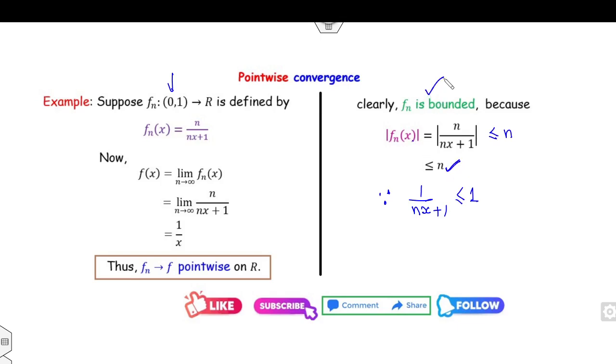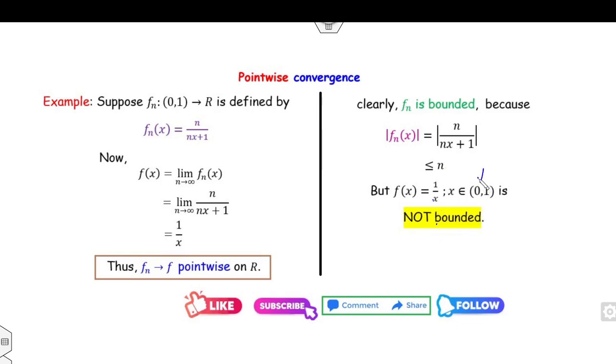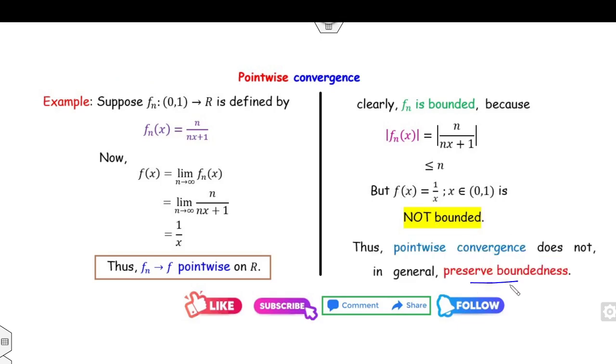Hence fn is bounded. But the function f is not bounded, because whenever x is near 0, this function goes to infinity. Moreover, if you draw the graph of 1 over x, you can see it is unbounded. Hence, if fn is bounded, f need not be bounded, so pointwise convergence does not preserve boundedness.